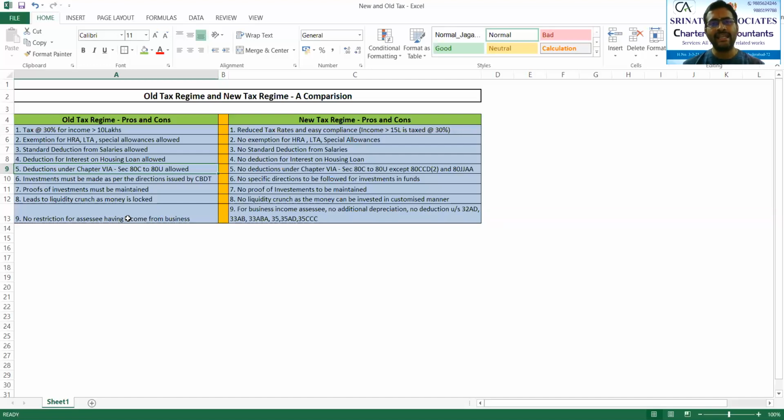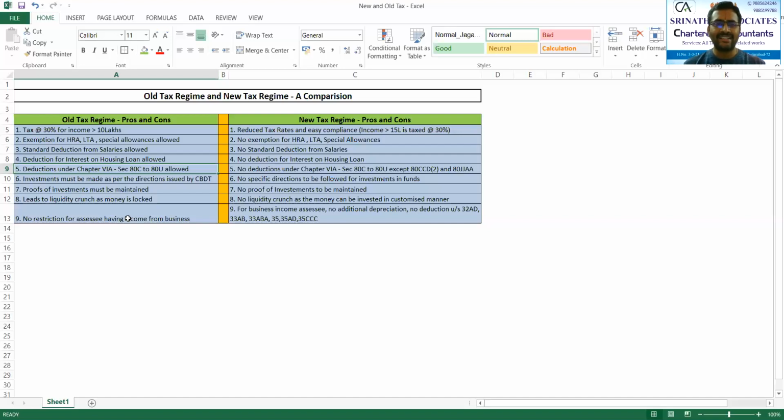So indirectly, the government wants to provide us with a simple tax structure. Instead of a complicated tax structure, they want to provide a simple tax structure. That is why they removed all these exemptions, but they gave you a benefit in the form of tax rates. They have now staggered the rates into 6 categories, whereas earlier there were only 3. So it is just like a give and take policy.